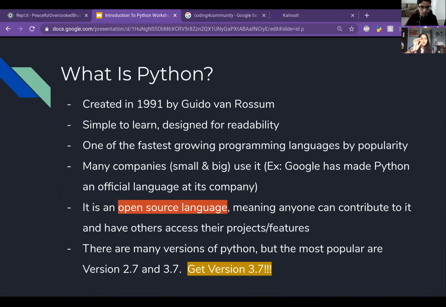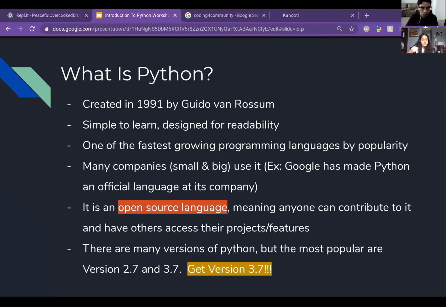What is Python? Our first slide. Python is a simple to learn, designed for readability programming language created in 1991 by Guido van Rossum. It is one of the fastest growing programming languages by popularity, and many companies, big and small, use it. For example, Google has made Python its official programming language at its company, which means that people are encouraged to use it, to learn it and promote it rather than any other languages.